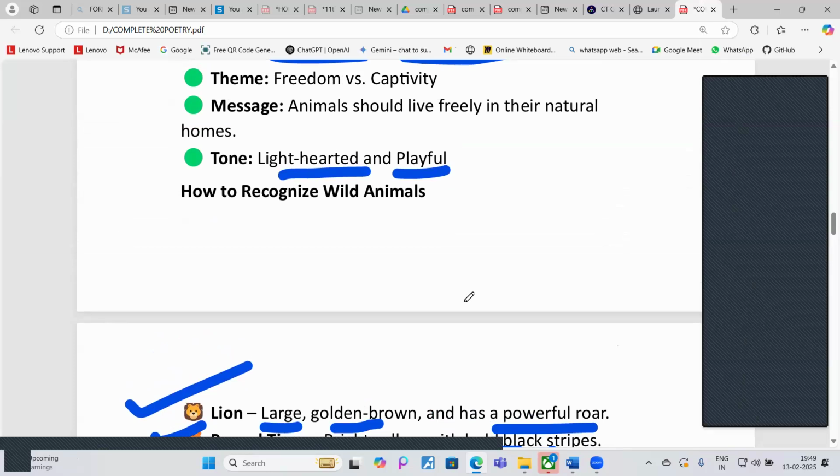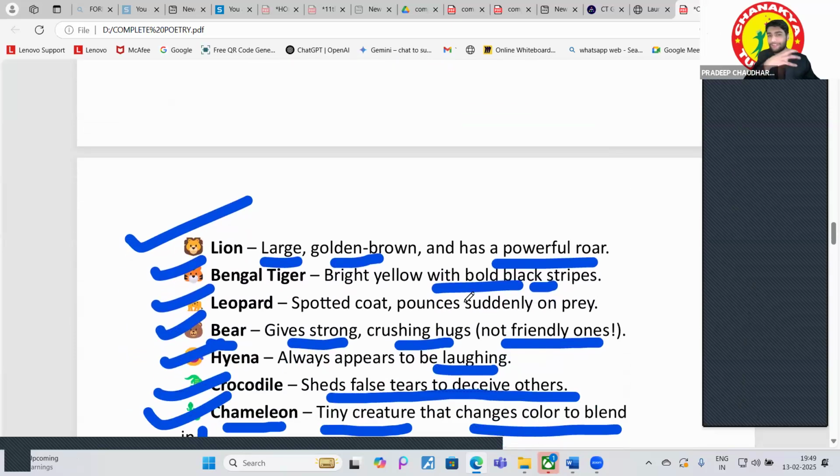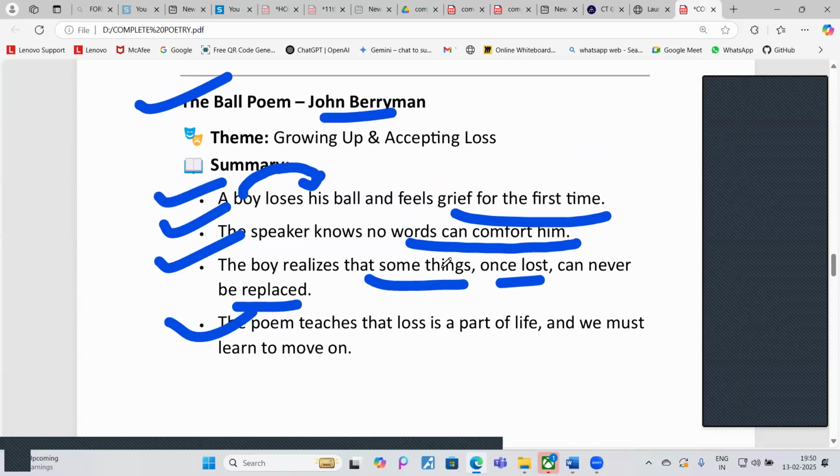Sir, when his hide is with, hmm? It's a spotted coat, right, on his body. Yeah, spotted coat, and he pounces suddenly on prey. Okay. Yes, sir, he leaps and leaps again. And this is The Ball Poem. This is also a very, very good poem, right?